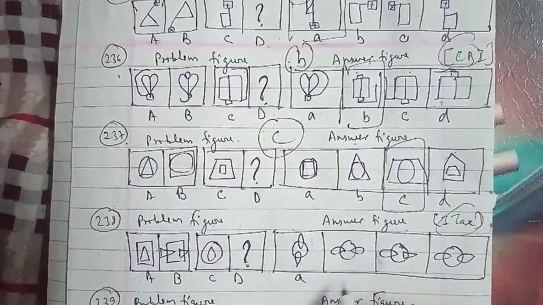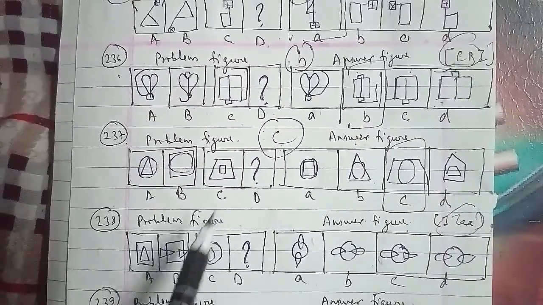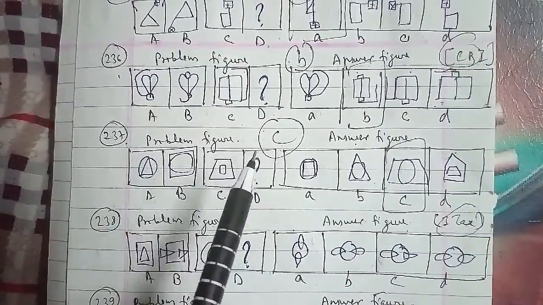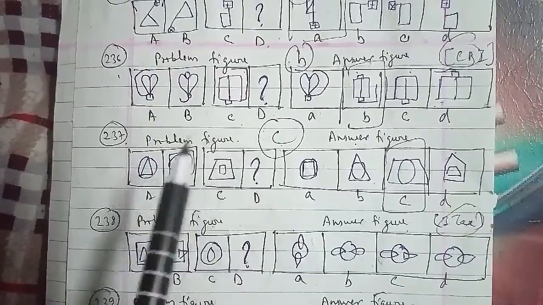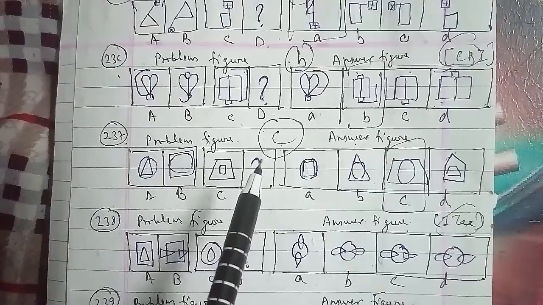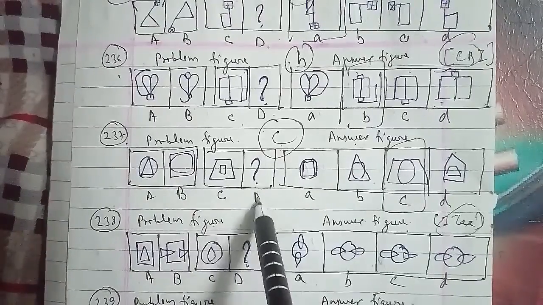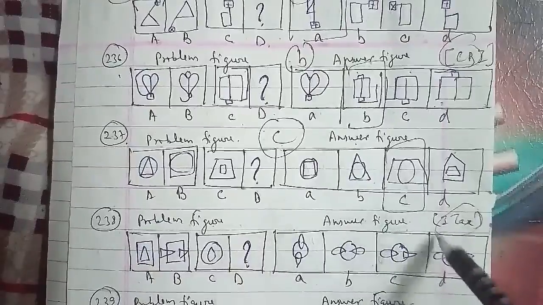The inner figure is rotated 90 degrees clockwise and made to intersect the outer figure, and the similar figure is made to intersect at the opposite end of the outer figure. So we can say that the missing figure we have to find out, the D figure, will be the right answer for this question as well.